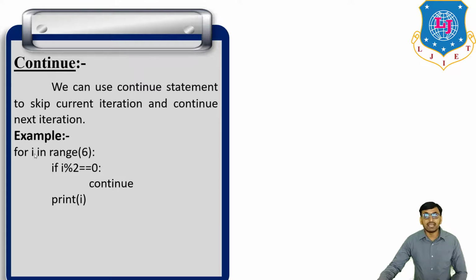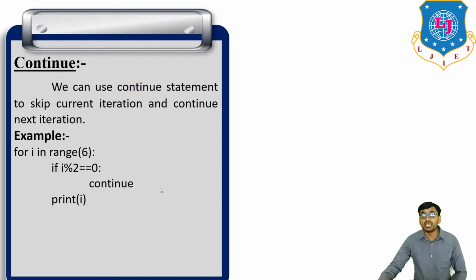So first i is equal to 0. Is this condition satisfied? Yes. So skip 0. Then i is equal to 1. Is this condition satisfied? No. So print 1. Then i is equal to 2. Satisfied?